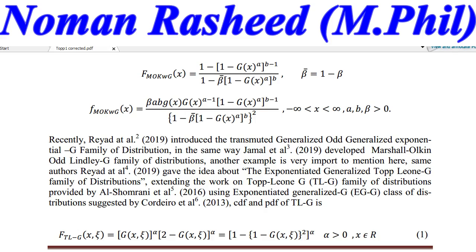Basically, for the exponentiated generalized Topp-Leone, they insert the Topp-Leone CDF and PDF, while we use the Topp-Leone exponentiated on the genesis of the exponentiated generalized distribution. We just extend the work of the Topp-Leone G family of distributions provided by Al-Shumrani et al., using the exponentiated generalized G class of distributions suggested by Cordeiro et al. 2013. The PDF and CDF of the distribution they provided.